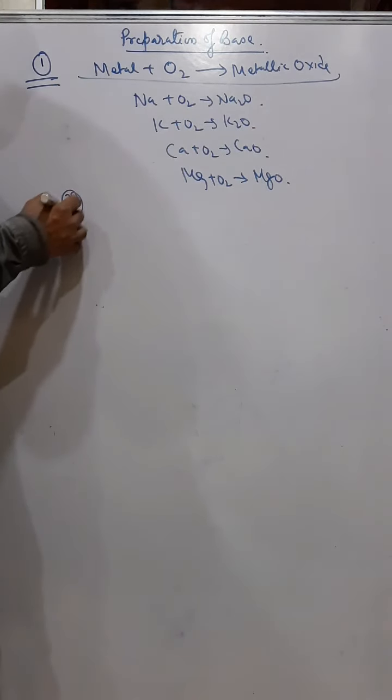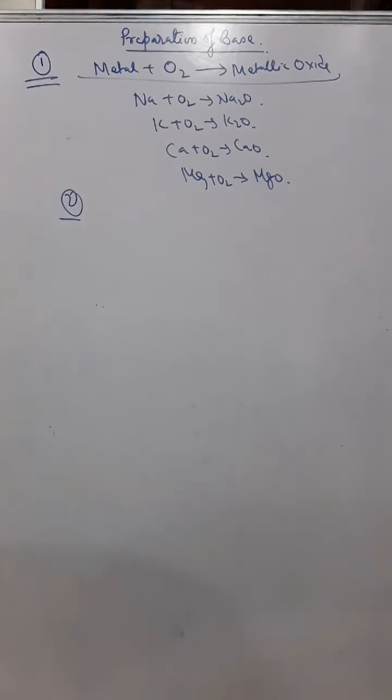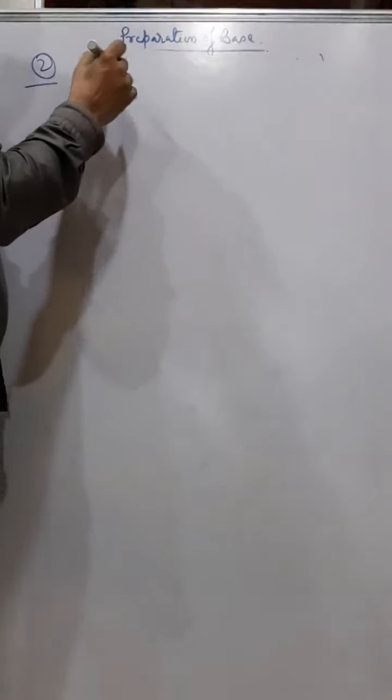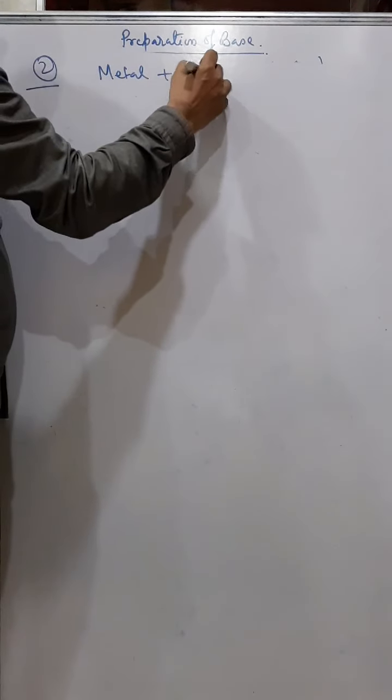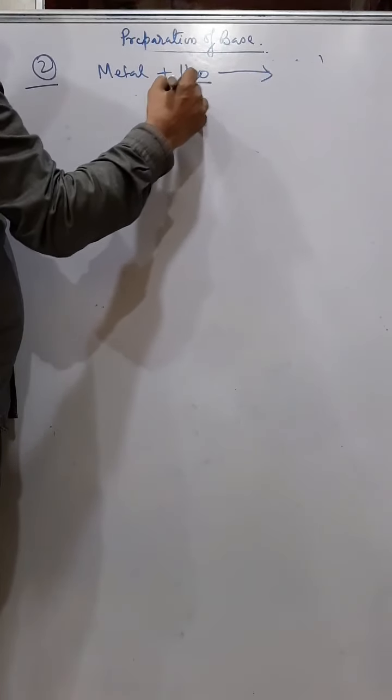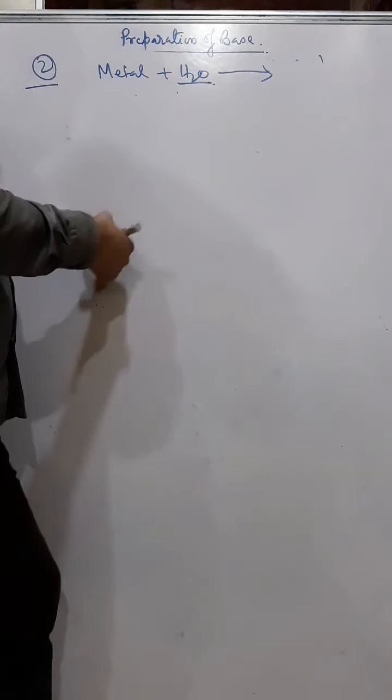Next is action of metals with water. So metal plus water. Now this water is in the form of normal cold water or steam, I'll tell you.